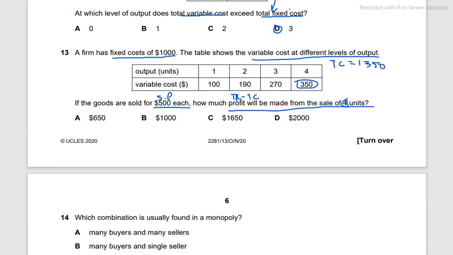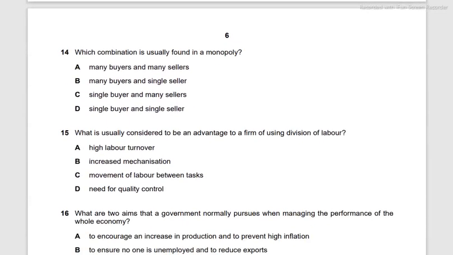Now for the total revenue. Total revenue is the selling price times the total output produced. We have 500 times 4, which is going to give us 2,000 as our total revenue. And if we subtract total cost from total revenue, that'll give us 650. And this is the answer. Again, a very specific numerical question and very easy. Which combination is usually found in a monopoly?